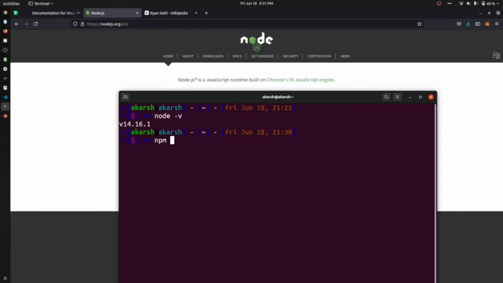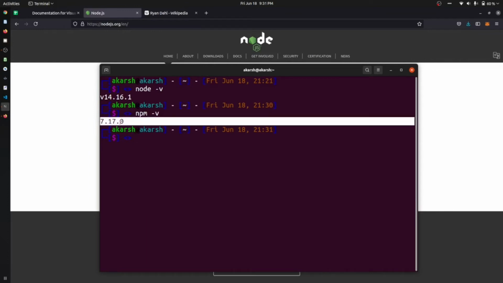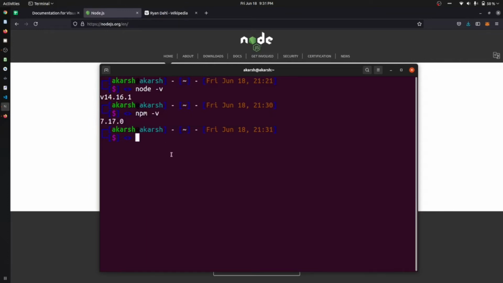Basically, Node Package Manager is a tool that allows you to install dependencies and other stuff into the application that you are creating. You can see that npm also has a version, 7.17.0.